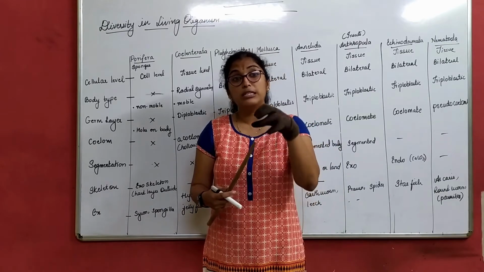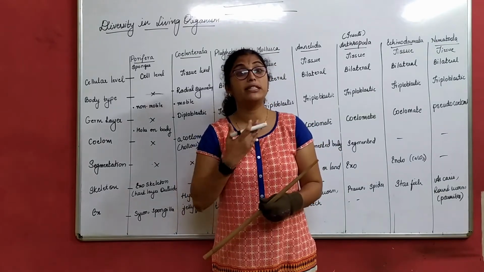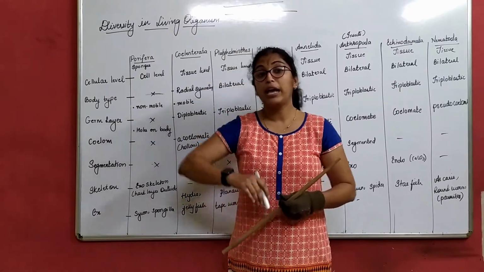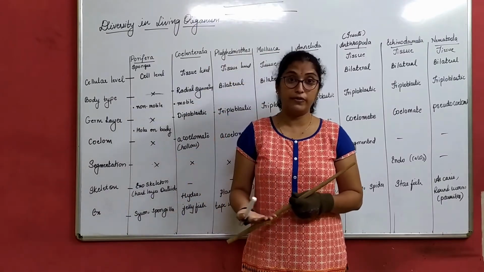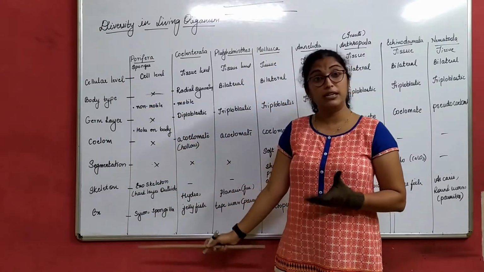Endoskeleton is something which is inside. As we are endoskeleton, we have a skeletal body inside, right? Exo is the outer shell. So we will classify them based on these terms.